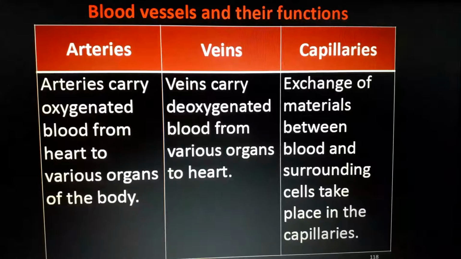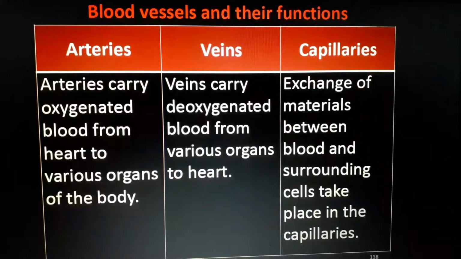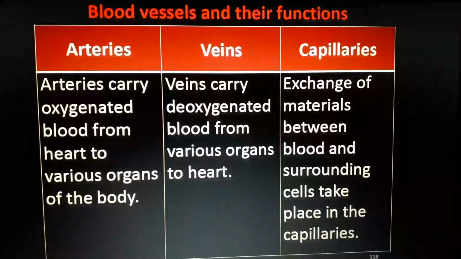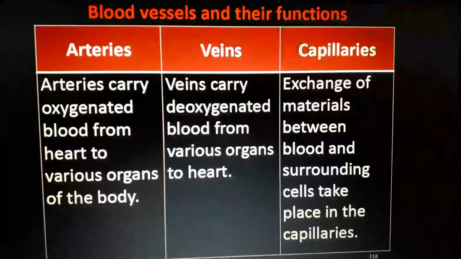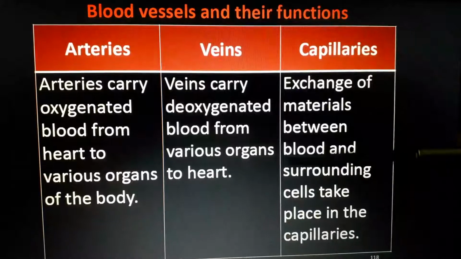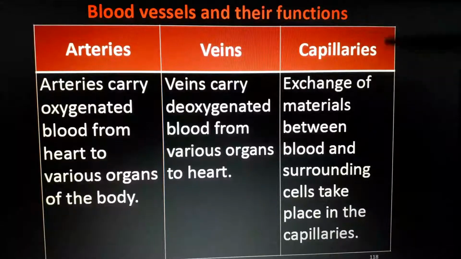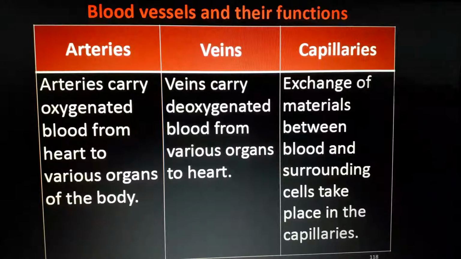We already studied in the last class that cells are very small. But these arteries and veins are not that small. So direct transportation of oxygen or carbon dioxide cannot be done through veins or arteries. That's why a small network is formed at the end of veins and arteries, called capillaries. Capillaries are very small. The end of a capillary is almost the size of a small cell. So it is very easy for the capillary to give oxygen to the cell and take back the carbon dioxide with lots of nitrogenous waste and water.